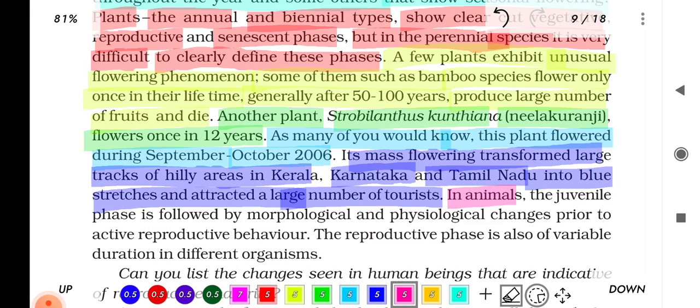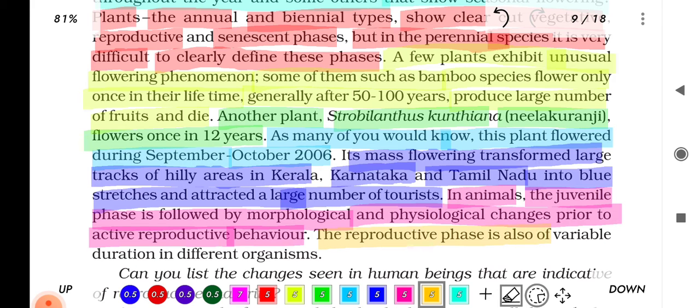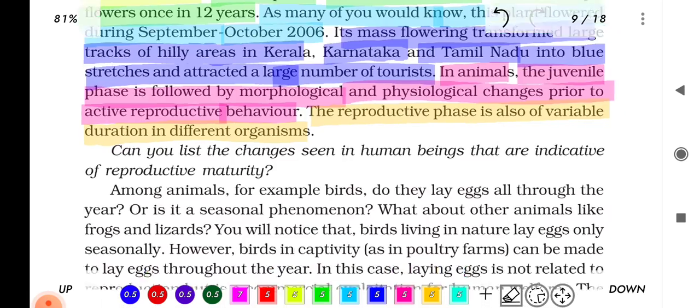In animals, the juvenile phase is followed by morphological and physiological changes prior to active reproductive behavior.